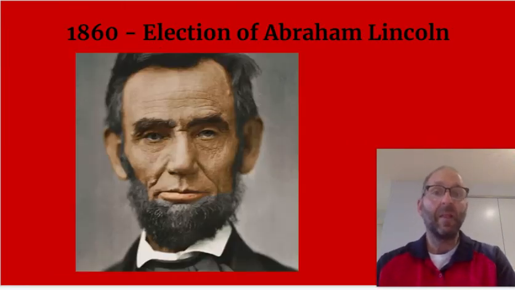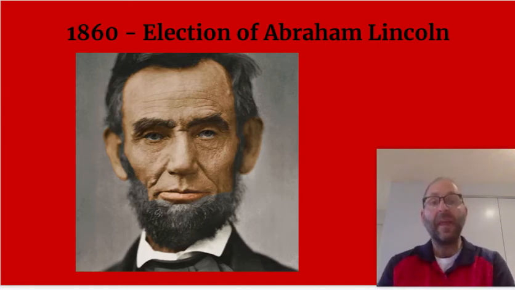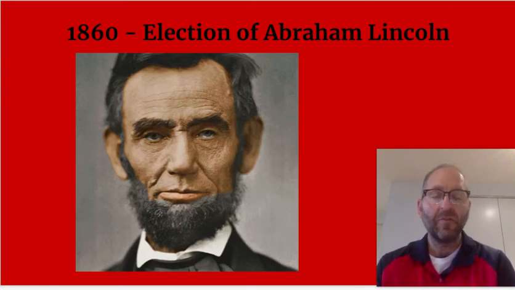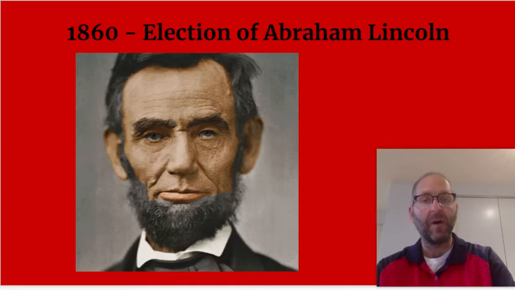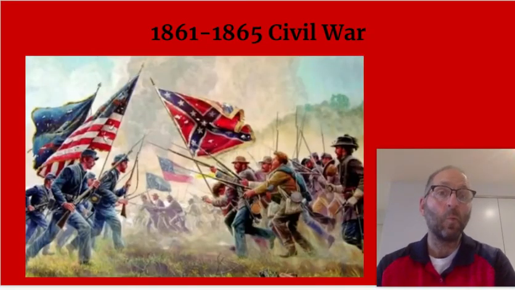It ends with the election of Abraham Lincoln in 1860. And as soon as he's elected in November, in December, South Carolina becomes the first state to secede from the Union, thinking that he was going to abolish slavery. Again, we'll explore all of this during the year. But the election of Lincoln in 1860 is followed by the Civil War, which is 1861 to 1865. I would like you to remember those dates, if at all possible.